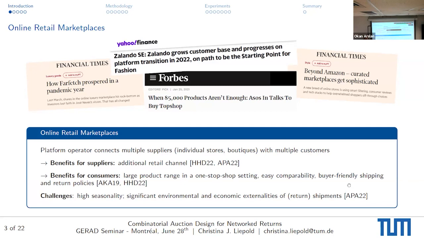This return problem we will be looking at in a bit more detail. Overall, we also have challenges, because nothing good comes without its challenges. The main thing here is that we have a high seasonality for all the products that are sold, especially in fashion. And we also have significant environmental and economical impact or externalities of the shipments and the return shipments.